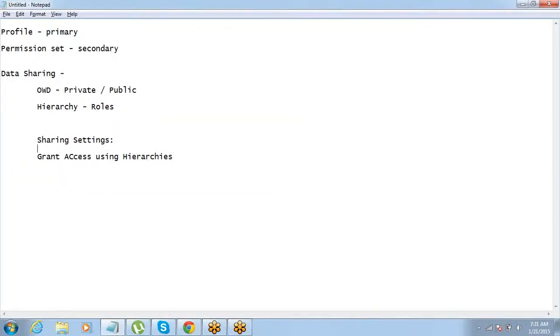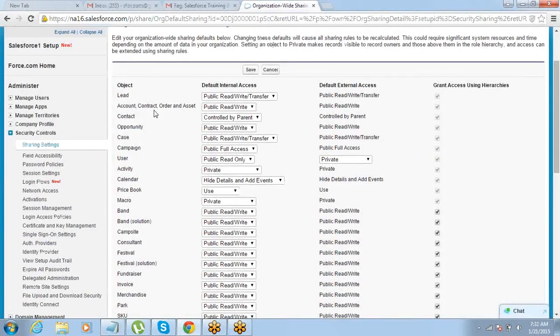So in sharing settings, the first thing we have talked about is making the data private or public. That is one thing that we have talked about in sharing settings. Second concept that we just talked about is granting access using hierarchies. Here there is one small thing. If you see, for the initial few objects, you do not have an option of turning it off. Grant access using hierarchies is checked on, and I do not see an option to turn it off. You cannot check it off. By default it's given, and it is always given. You cannot remove this.